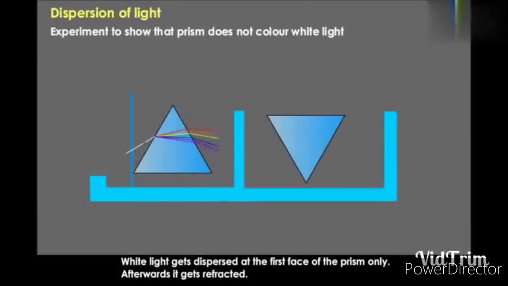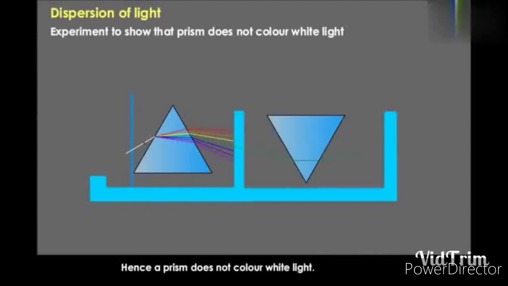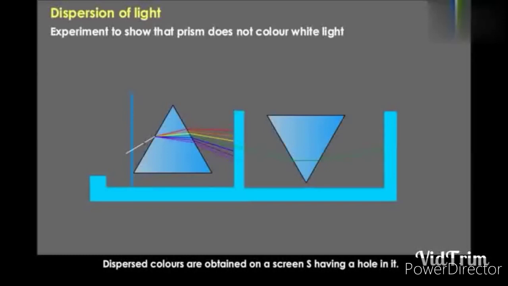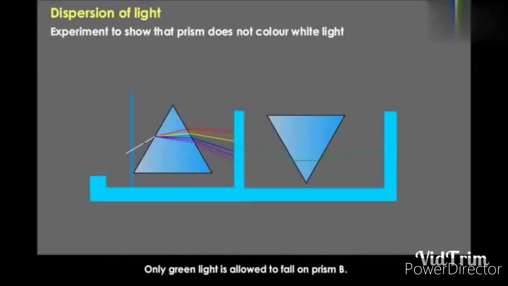White light gets dispersed at the first face of the prism only, and afterwards it gets refracted, and hence a prism does not color white light. So white light falls on prism A, and the dispersed colors are obtained on a screen S having a hole in it. So only green light is allowed to fall on prism B. It suffers only refraction and no dispersion.